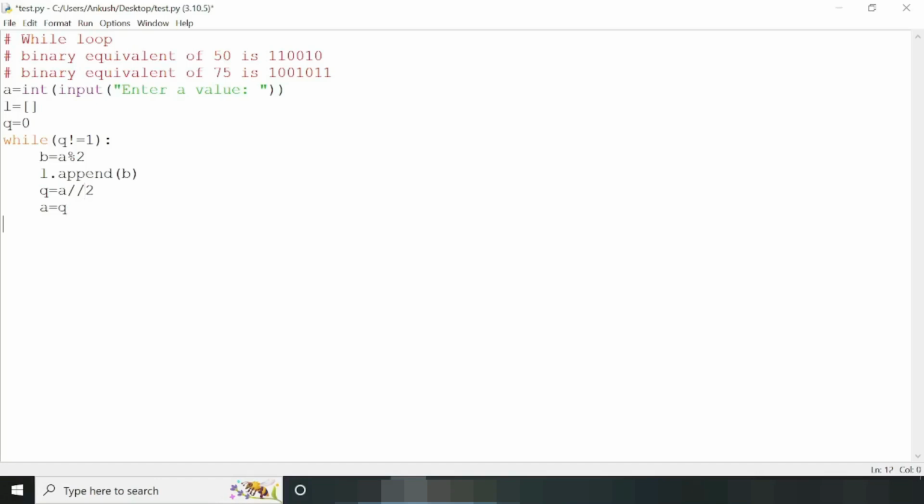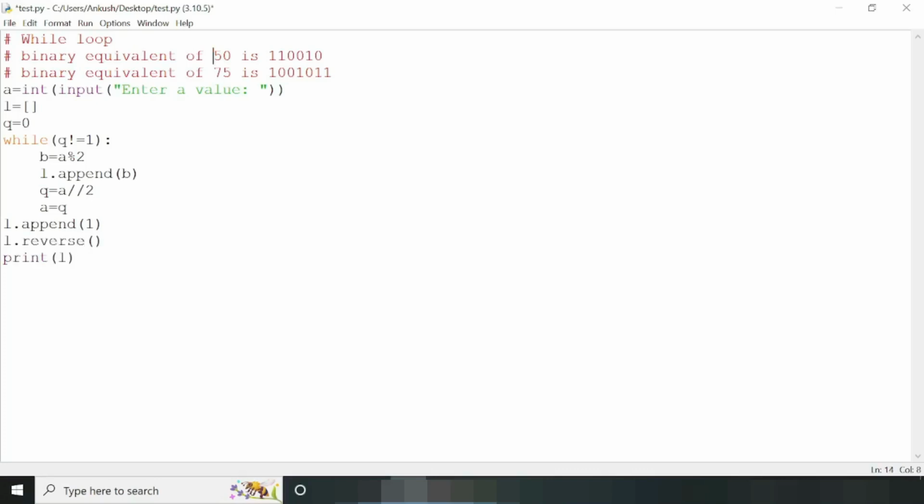And after termination of this while loop, we need to add the last quotient, that is 1, to our list, that is l dot append. Then here we need to pass q, or you can also directly pass 1, because at the last iteration the value of q will always be 1. Now we need to calculate the binary equivalent with a bottom to up approach. So to do that, we need to first reverse the list like this and then print the list.